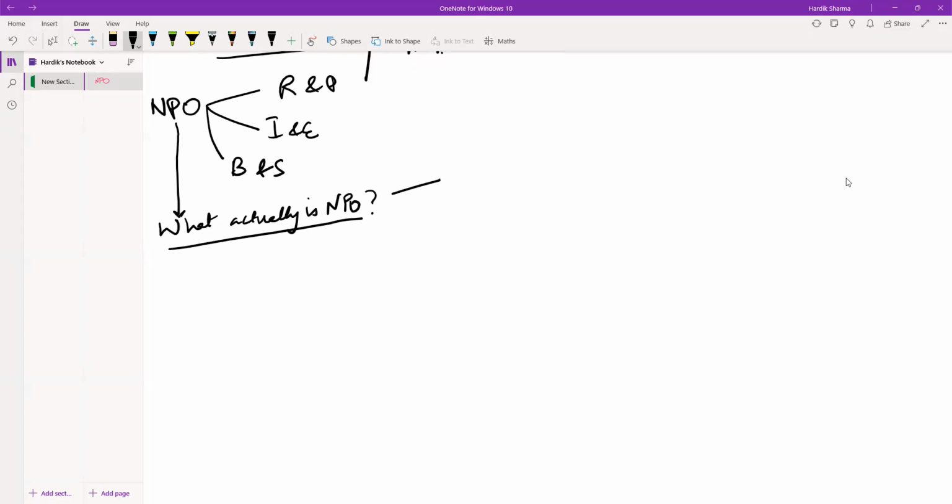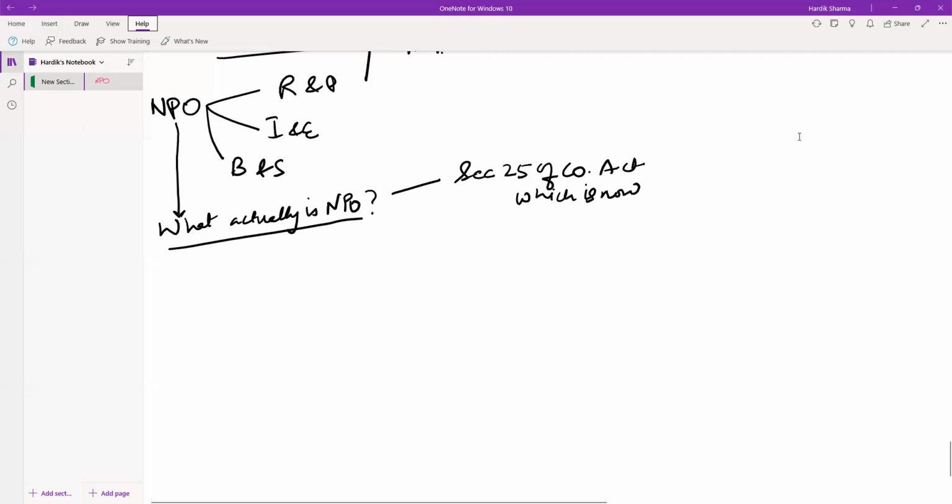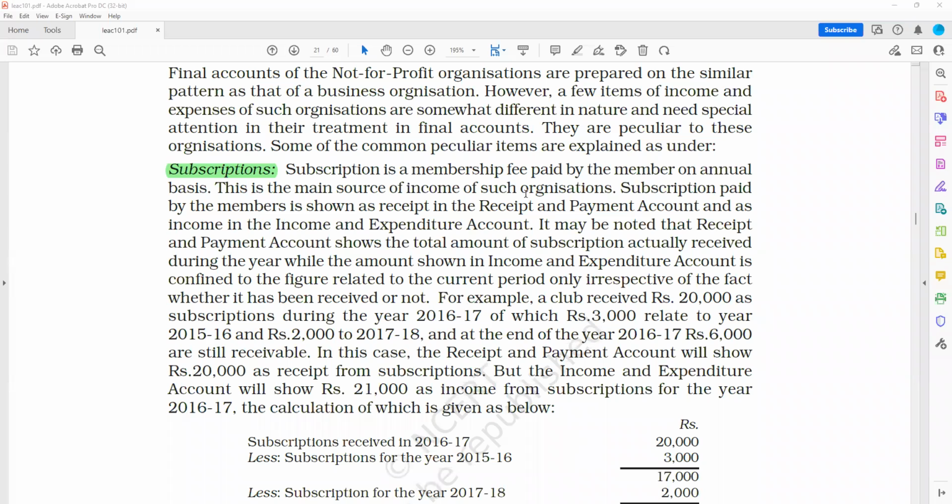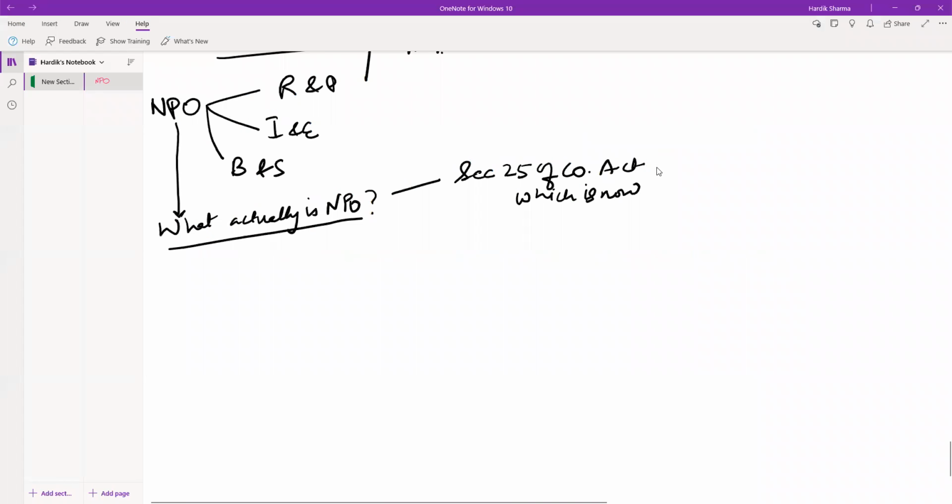We also know that Section 25 of Companies Act, so we have also read about Section 25 of the Companies Act 1956, which is now Section 8 of Companies Act 2013, which deals with what is the basic